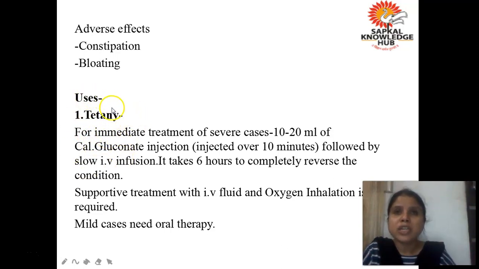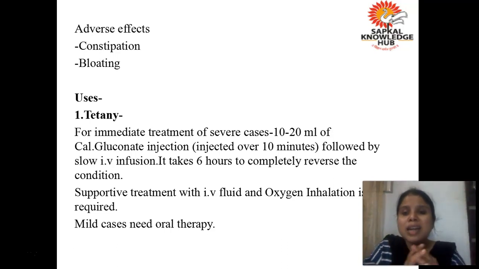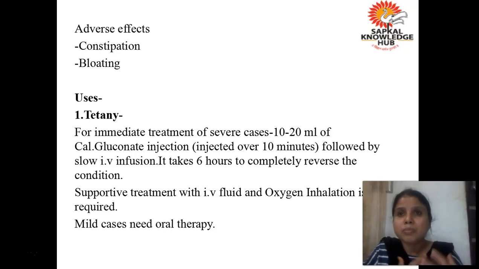So if you have to treat tetany, for immediate treatment you have to give an injection of calcium gluconate, and then you have to continue this treatment for a period of 6 hours. First you have to give it immediately, and then you have to inject it slowly by slow IV infusion for a duration of approximately 6 hours, till the tetany condition is completely reversed. Till when do you have to give it? Till the patient's involuntary contraction is completely reversed. Till then you have to give this calcium gluconate injection.